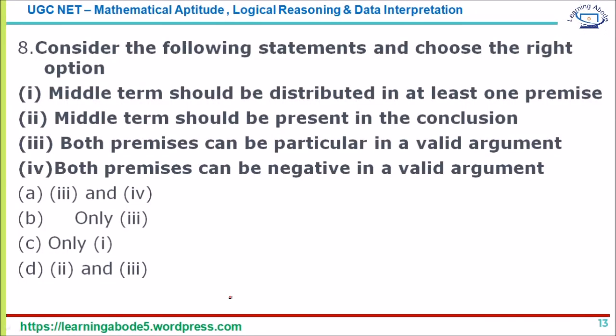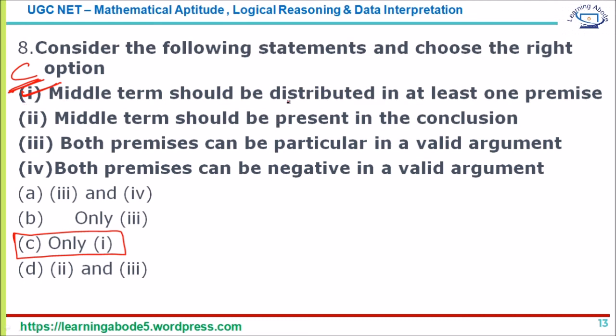This question is based on the rules of syllogisms. There are four statements, and we have to find out which of these statements are true. The first one is that the middle term should be distributed in at least one of the premises. That's the first rule in syllogisms, so that statement is correct. Look at the answer choices: statement 1 figures in only one of them, answer option C. It is better to move on.